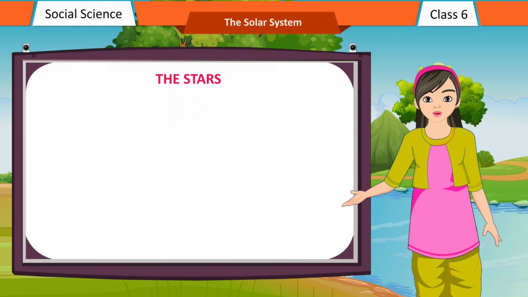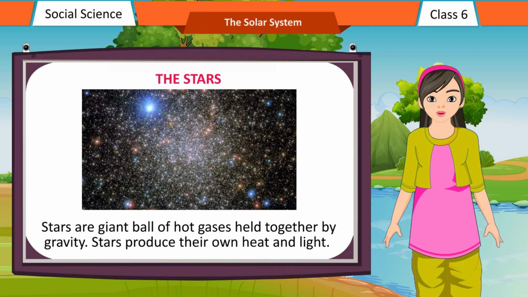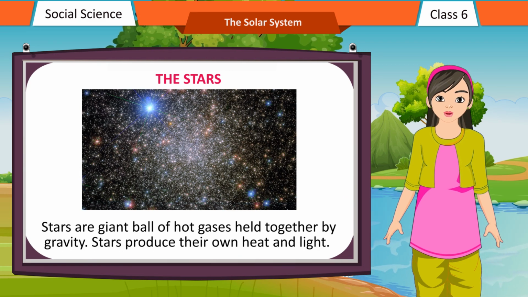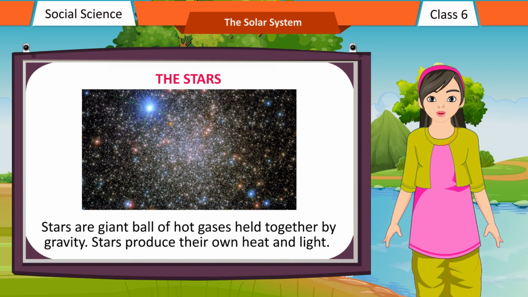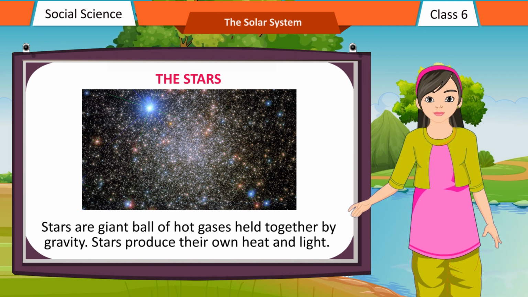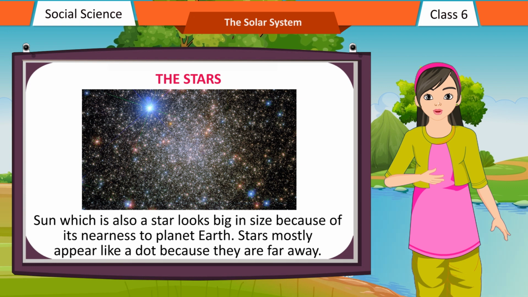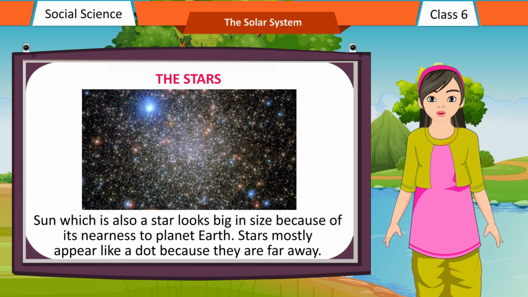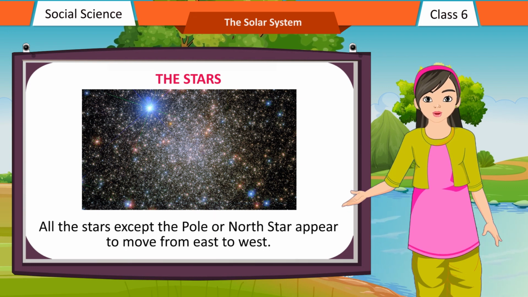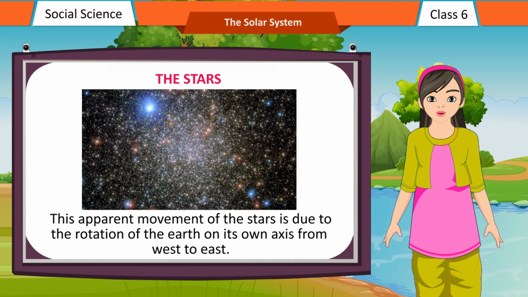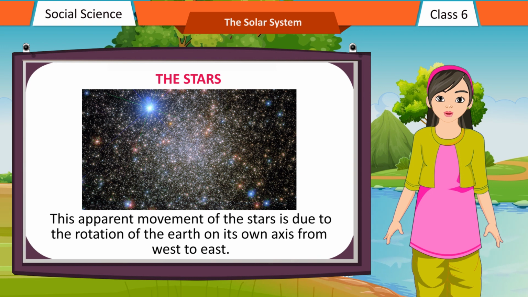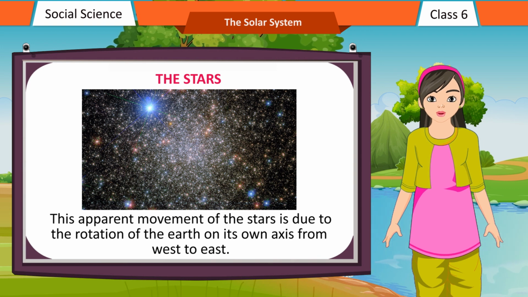The stars. Stars are giant balls of hot gases held together by gravity. Stars produce their own heat and light. The Sun, which is also a star, looks big in size because of its nearness to planet Earth. Stars mostly appear like a dot because they are far away. All the stars except the pole or North Star appear to move from east to west. This apparent movement of the stars is due to the rotation of the Earth on its own axis from west to east.